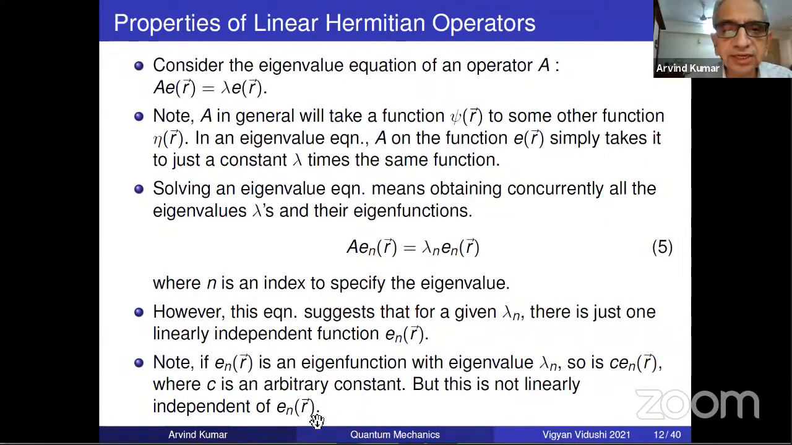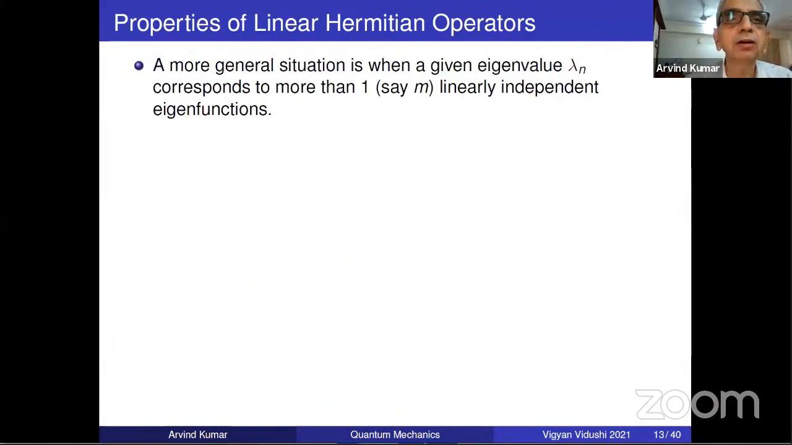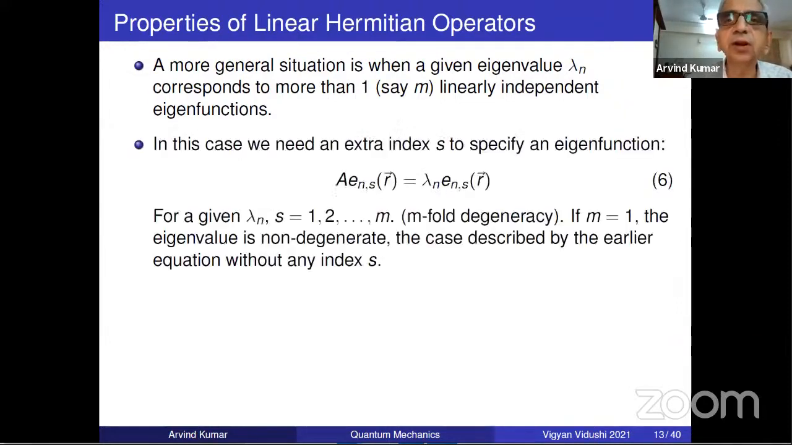So, but this is not linearly independent of En. So it is not a degenerate situation. But as we saw for Hamiltonian, for a given eigenvalue, it can correspond to M. So I think it's a good revision of what we already said. All these things we have already said, and they're so important that no harm in repeating again and again.